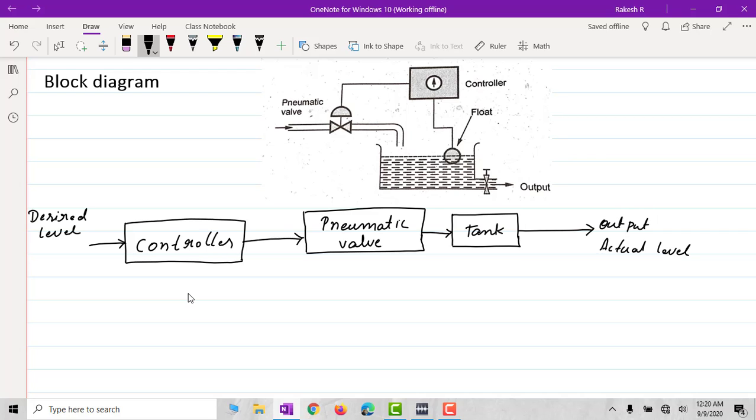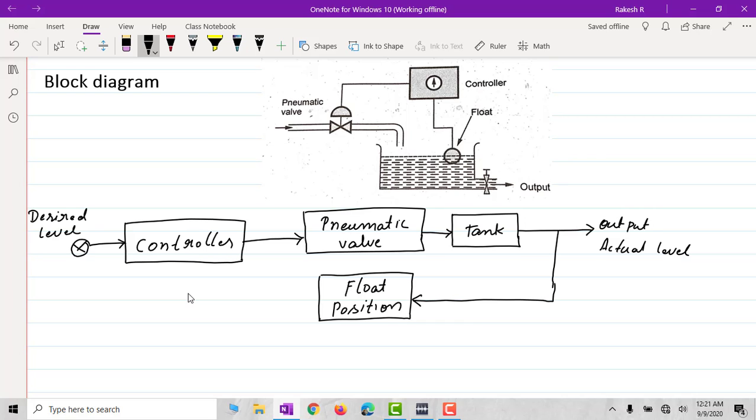Is the output here. But we have the float. When the water is drained off from the tank, we have the float which gives the feedback to the controller here, or the input here. So we will be taking out the feedback from the output, that is the float position here. This is the feedback which is taken from the output and it is given to the input here, right.